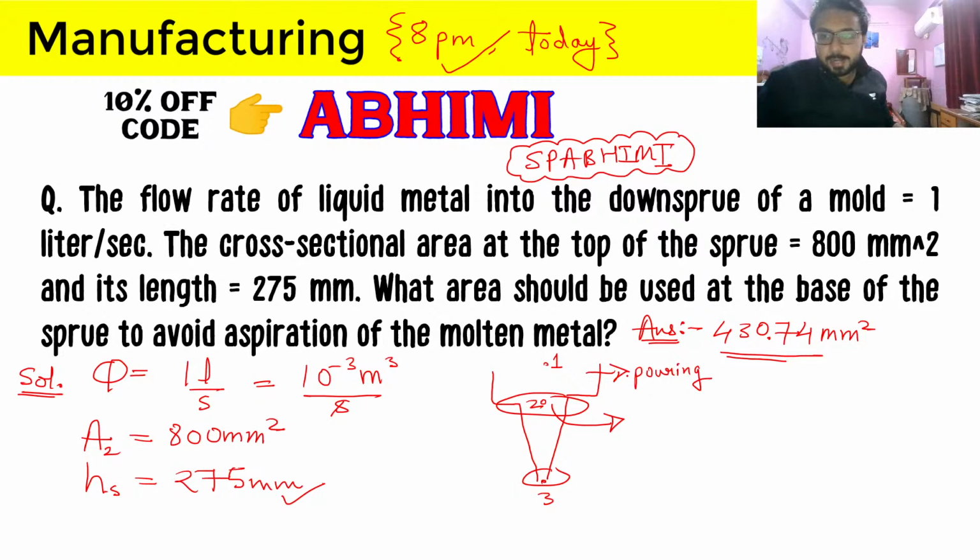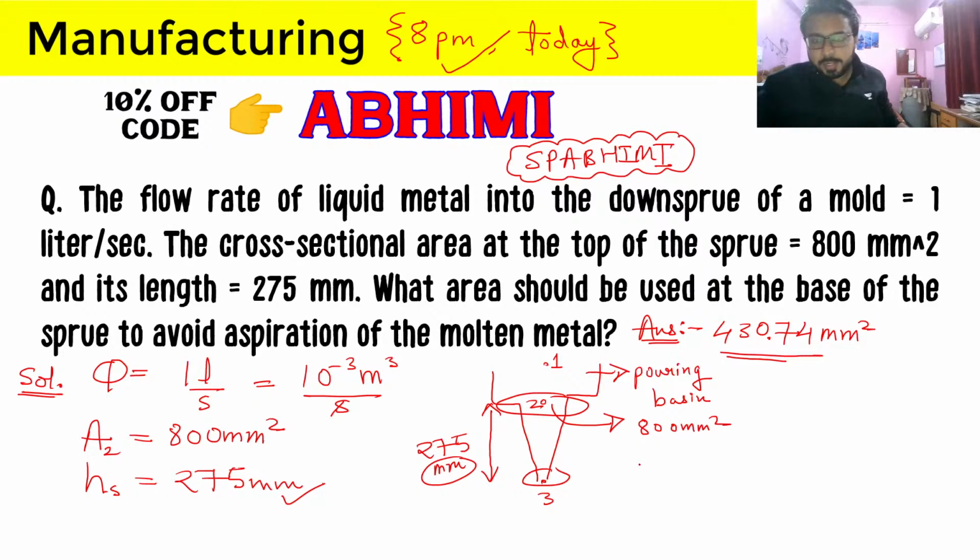So Surendra is getting 4.3, so that should come well within range, so that is correct. Pouring basin, and 2 area is 800 mm square, and 3 we have to find the area 3, and we have also been provided with this length of sprue, which is 275 mm.